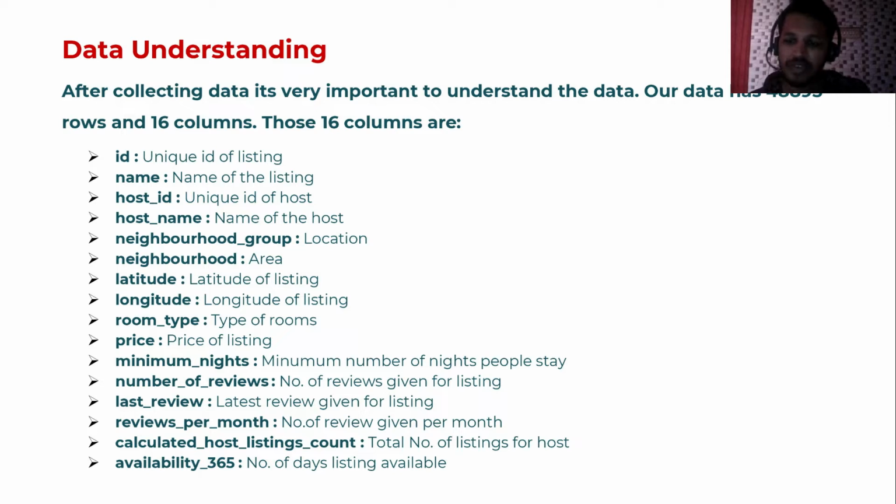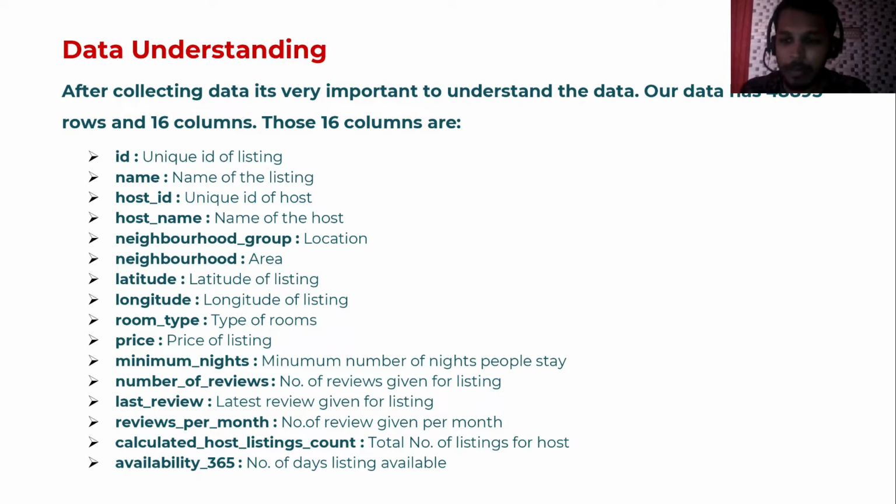These 16 features are: ID, which is a unique ID of the listing; name, which is the name of the listing; host ID, a unique ID of the particular host; host name, the name of the host; neighborhood group, the location where the listing is located; and neighborhood, which is a small area. Latitude and longitude are the geographic location of that listing.